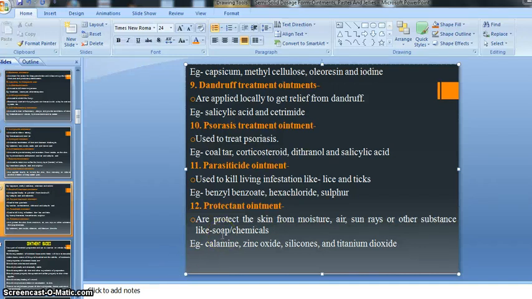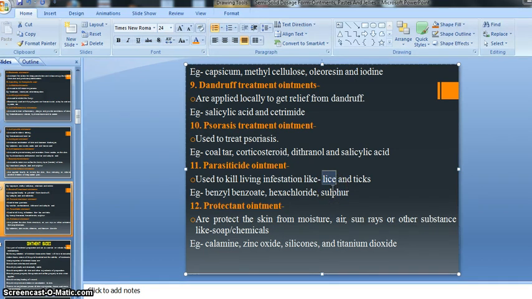So another kind of ointment is the parasiticide ointment, right? Parasiticide is the ointment used to kill living infectious hosts like lice and ticks. This is one kind of infectious host, right? It lives inside our head, on our hair, right?